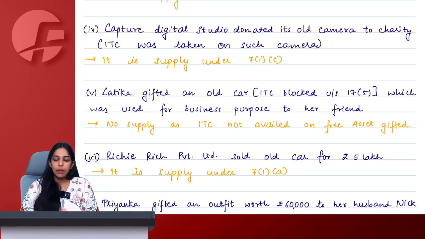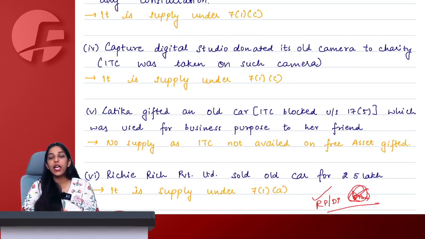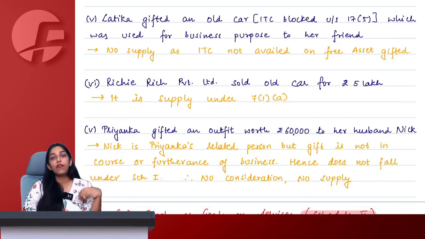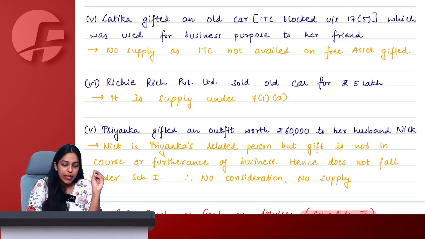Now, Schedule 1 simply says supply between related persons or distinct persons in course or furtherance of business. Now, Priyanka and Nick being husband and wife are related persons, but is gifting a shirt in the course or furtherance of business? The answer is no. Therefore, they are related, but the gift is not in course or furtherance of business, therefore it does not fall under Schedule 1 and it is not a supply. This is not point 5, this is point number 6, and then point number 7 here.